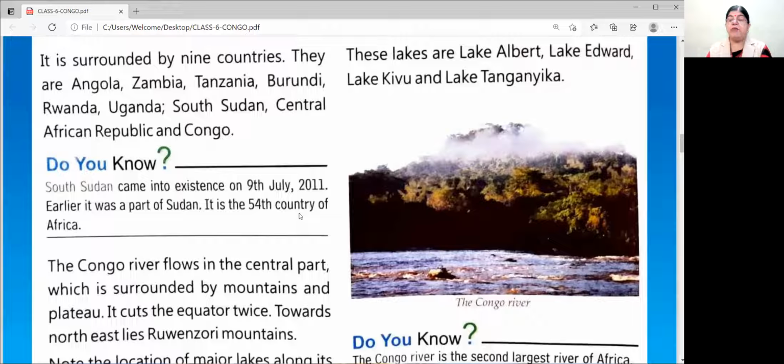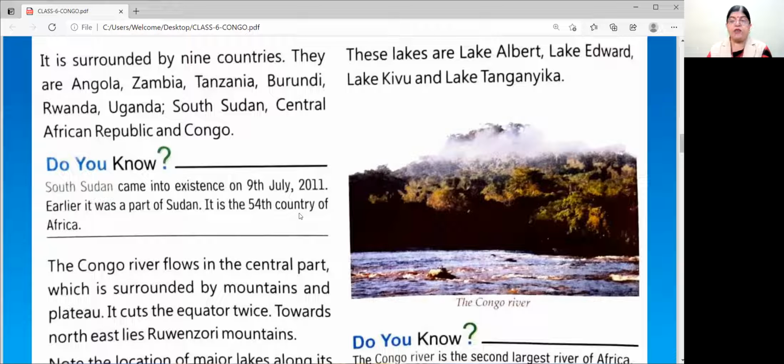South Sudan came into existence on 9th July 2011. Earlier, it was a part of Sudan. It is the 54th country of Africa. So South Sudan is the 54th country of Africa.